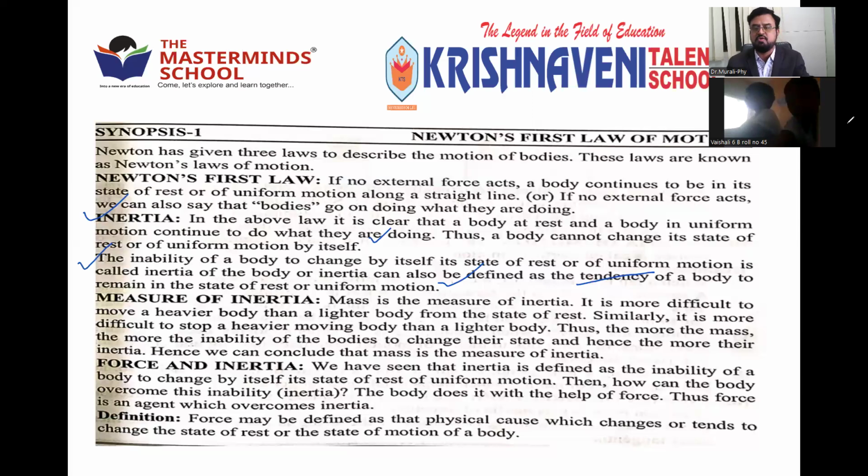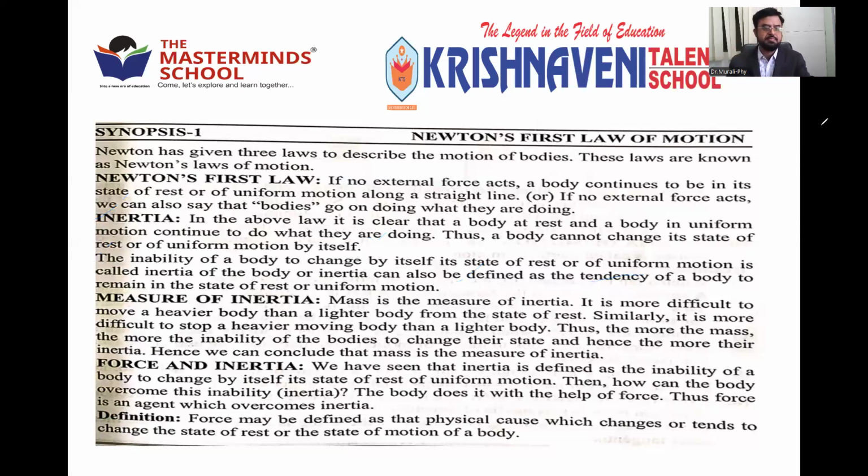So there are different types of inertia, we'll see. You can see here, measure of inertia. How to measure inertia? Mass is the measure of inertia. Inertia depends mainly on the mass of the body. Greater the mass, greater the inertia. Suppose you are only 30 kg, your friend is 50 kg, and another friend is 80 kg.